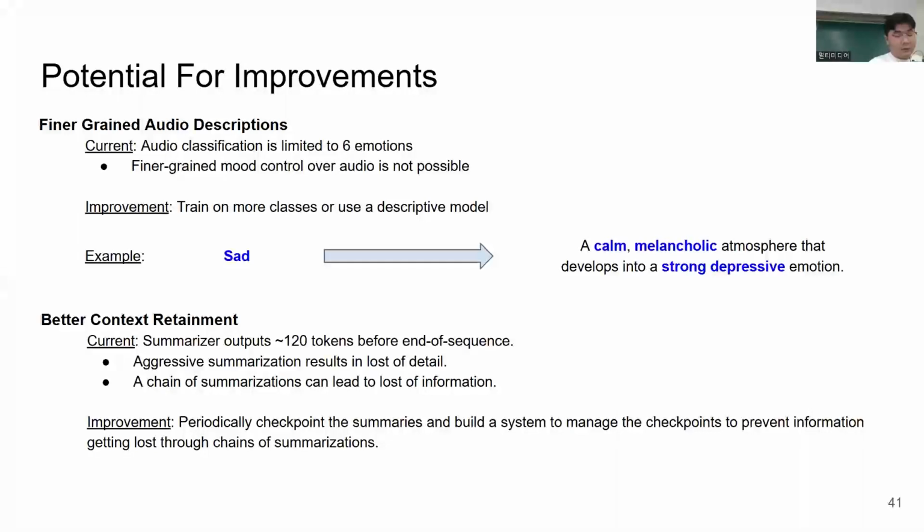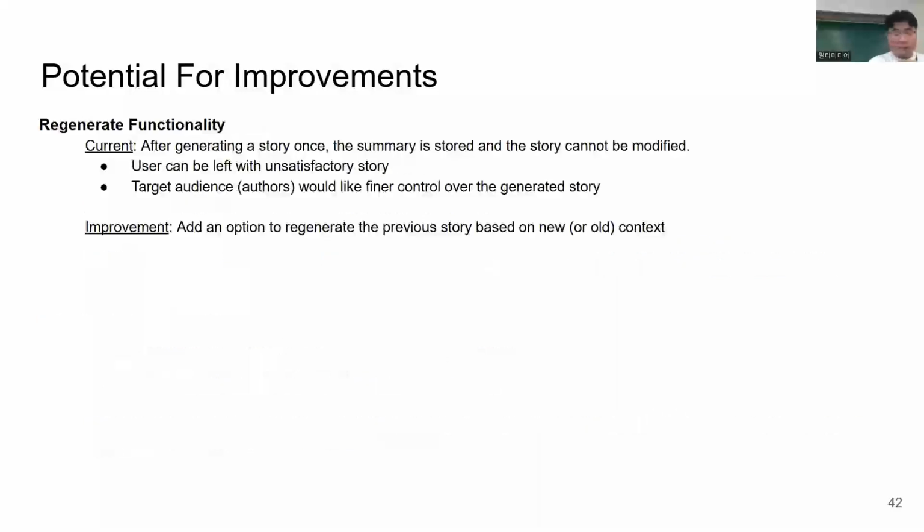Next, the retainment of context could be improved. Currently, our summarizer outputs around 120 tokens for the summary before the end of sequence. This short output means there's aggressive summarization where details can get lost. A potential improvement could be to periodically checkpoint these summaries and build a system to manage them. Performing these checkpoints can help mitigate the information lost throughout iterations.